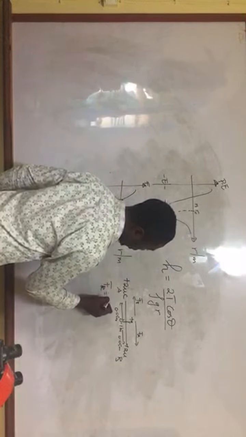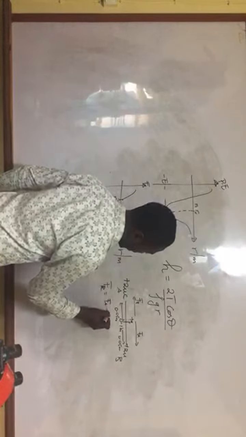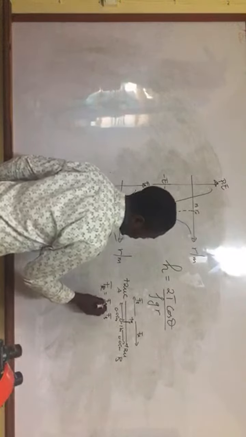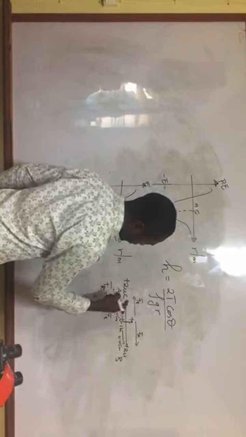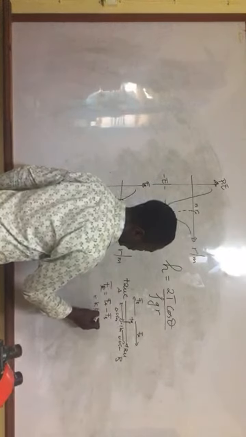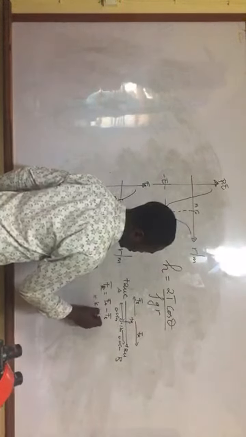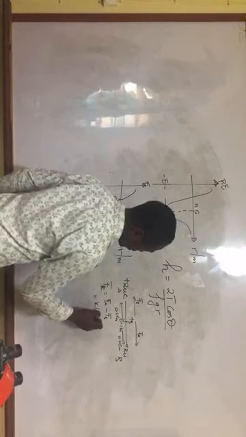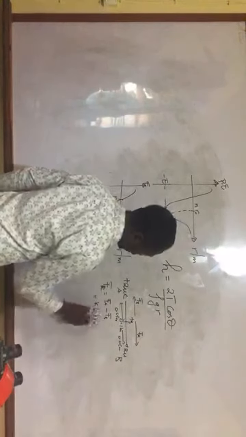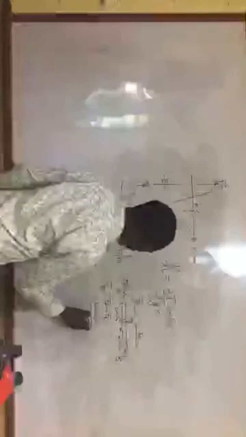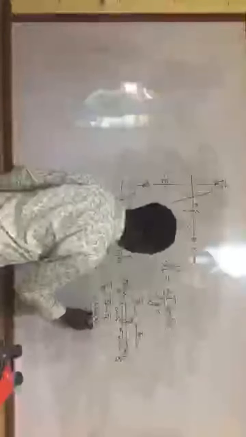So the resultant force FR should be equal to FA minus FB, which should give us K times 2 microcoulombs times Q, divided by R squared, 0.05 squared, minus the same term. The resultant force is going to be equal to 0.